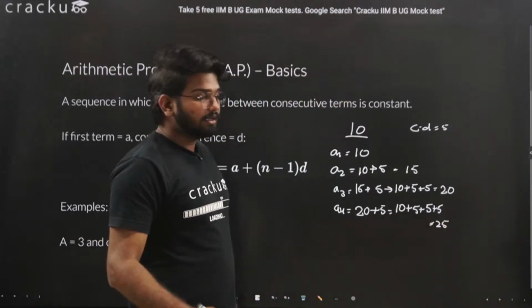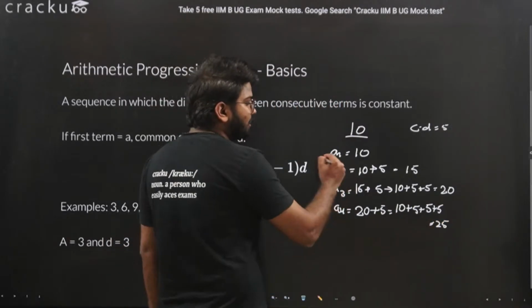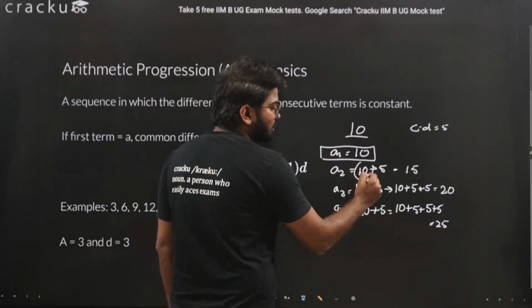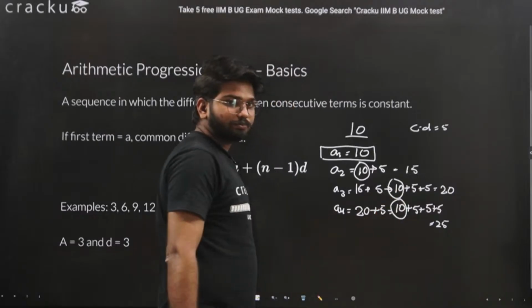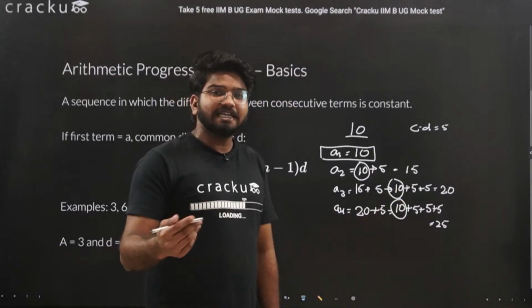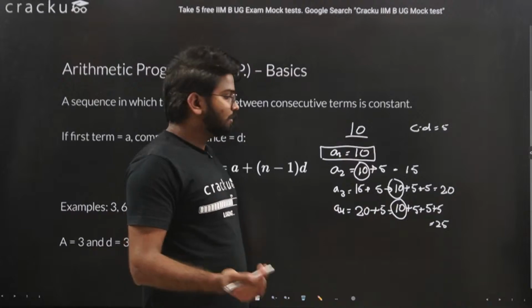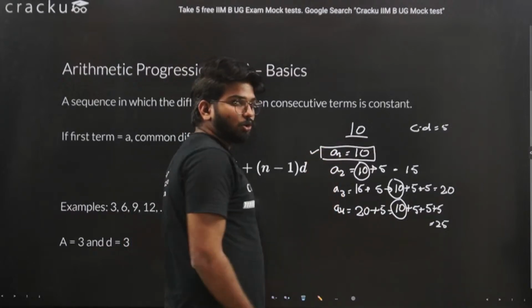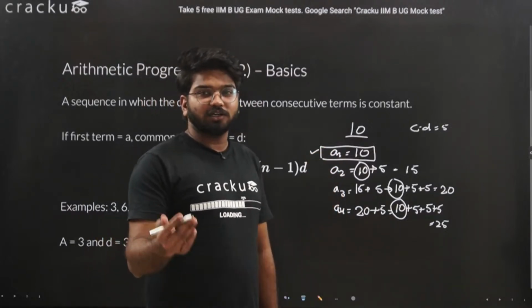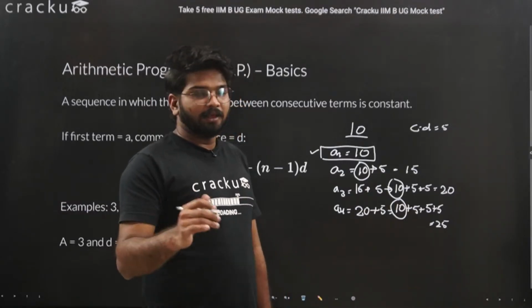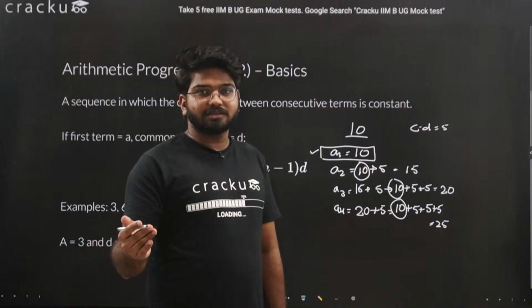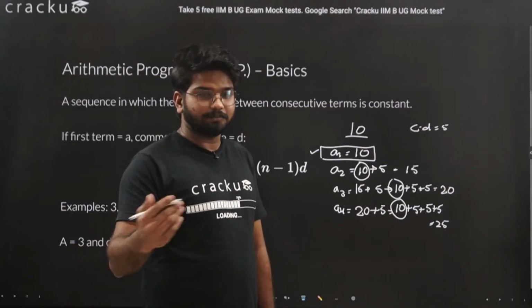Now if you notice the situation here, the first term is always fixed in all these sequences. It's just how many times the common difference is being added. In the first term there is no common difference, because you cannot compare the first term with anything; you are developing the series, so you will need another term.